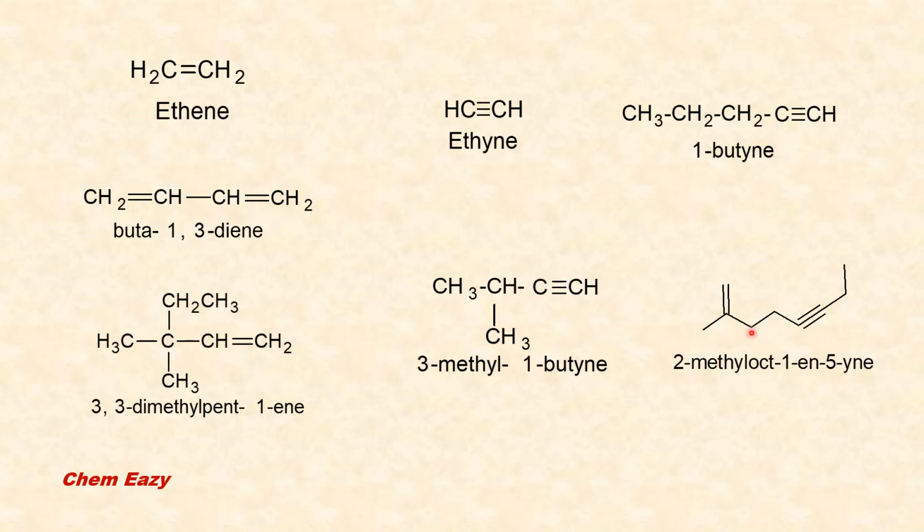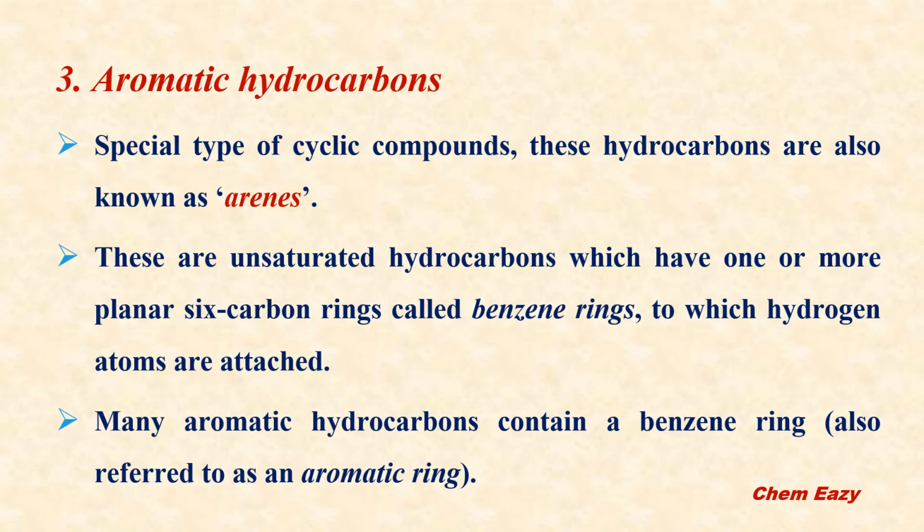And in this structure you can see both multiple bonds. It means here a double bond is there, and here a triple bond is there. So this is an example for an unsaturated hydrocarbon containing both double and triple bonds.